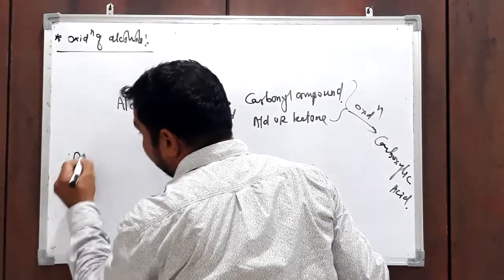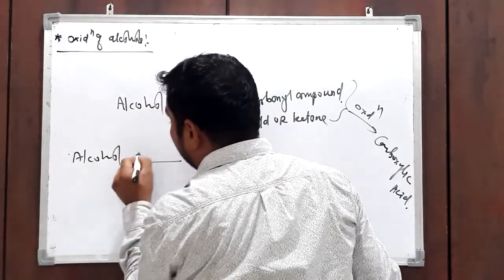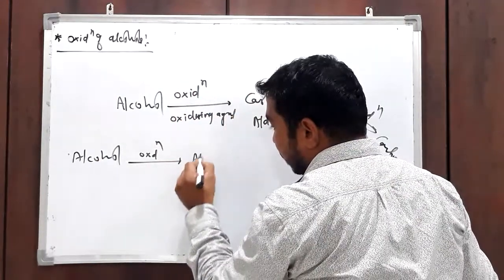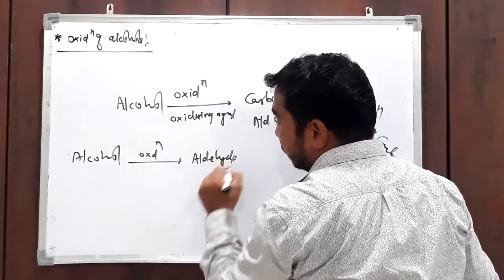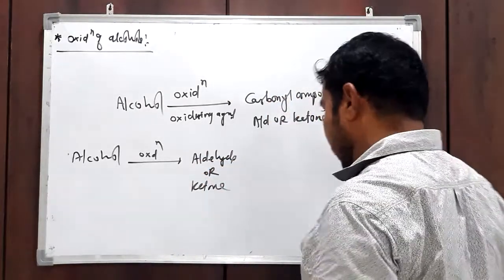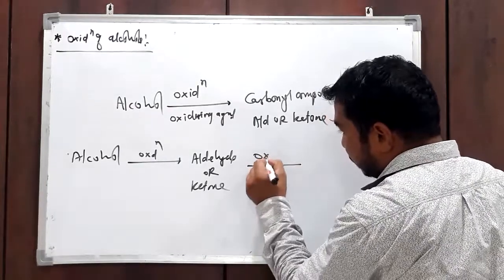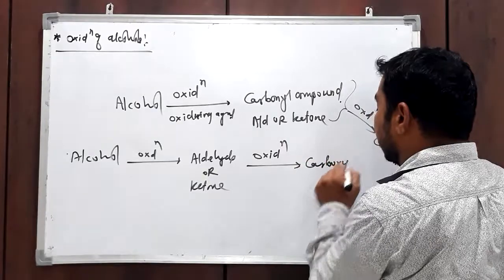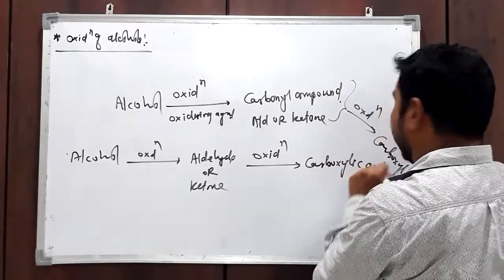See, first alcohol oxidation gives aldehyde or ketone, it will depend on the alcohol, and then this on further oxidation gives carboxylic acid. So this is the actual reaction.